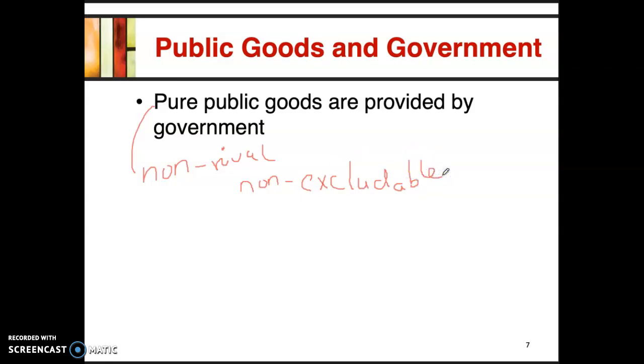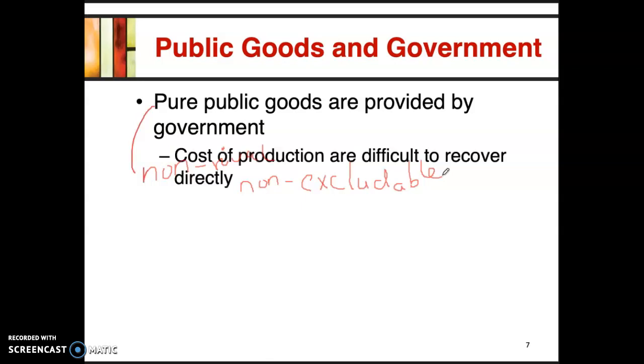The issue with pure public goods is that since they are provided by the government, it's hard for private companies to recover the cost of production, and to some extent even for the government itself to recover the cost of production.